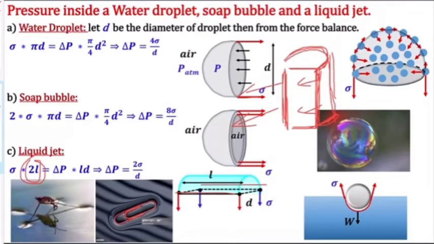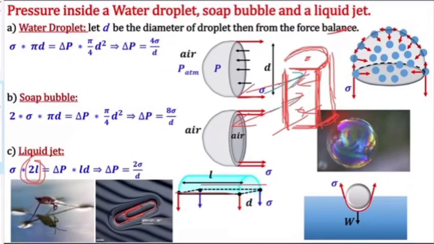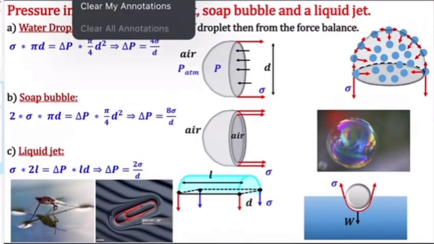Now again pressure P will be there inside, and outside P atmospheric, and it will be acting on this full rectangle area. The area is a rectangle, with this length and this width, which is the diameter. See, this is the diameter and this is the length. It will form a rectangle, L into D. So this is the area. So delta P into L into D, and I will get delta P equals 2 sigma by D.